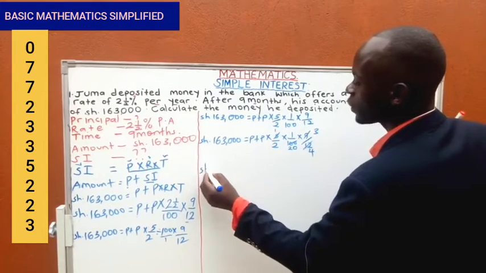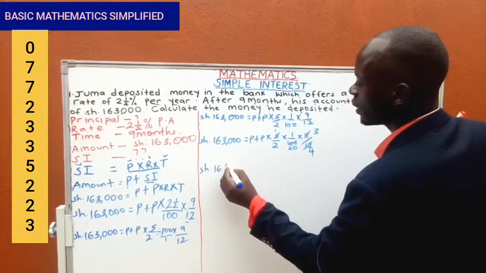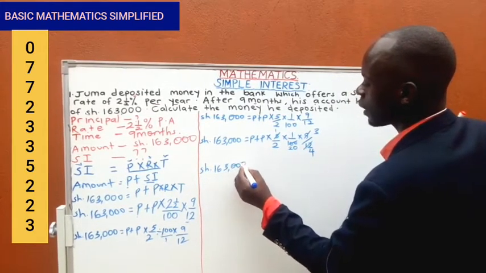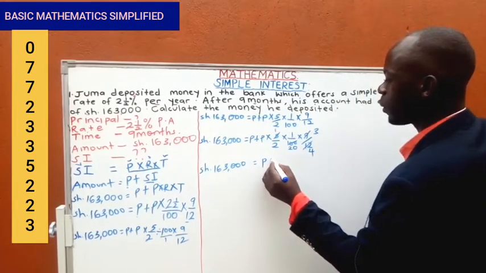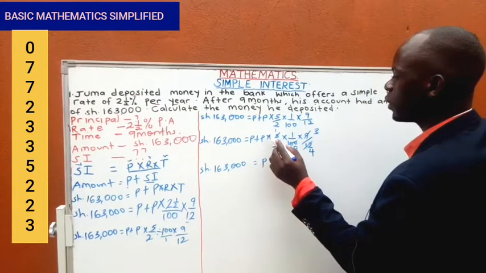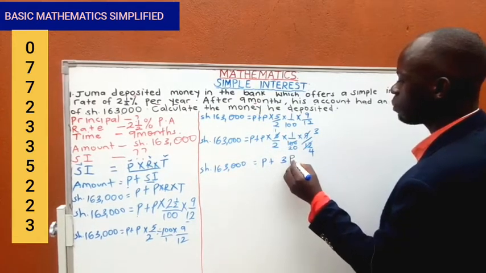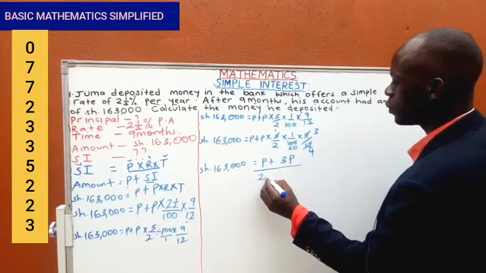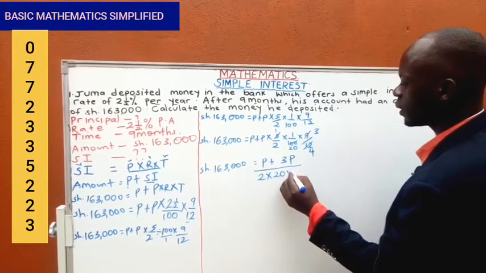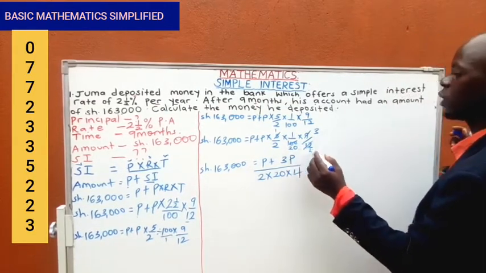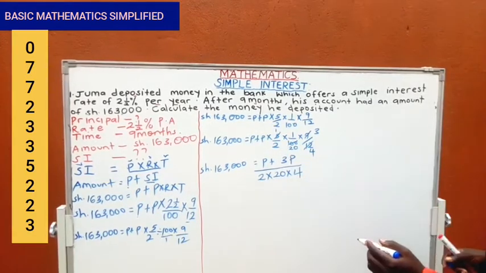Then we have shillings 163,000 equals principal plus, you multiply principal, this P, times 1 times 1 times 3, which is 3P, out of 2 times 20 times 4. That is the denominator you are seeing there.